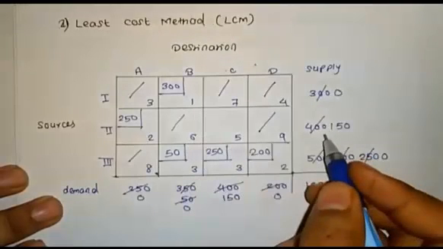Similarly we have to check 150. Here also 150. It is a cross check, because we can do this process. We have to cross check that the remaining value is greater than or equal to supply or less than or equal to demand. We have to check this side also, we have the remaining value 150, and this side also the value is 150.